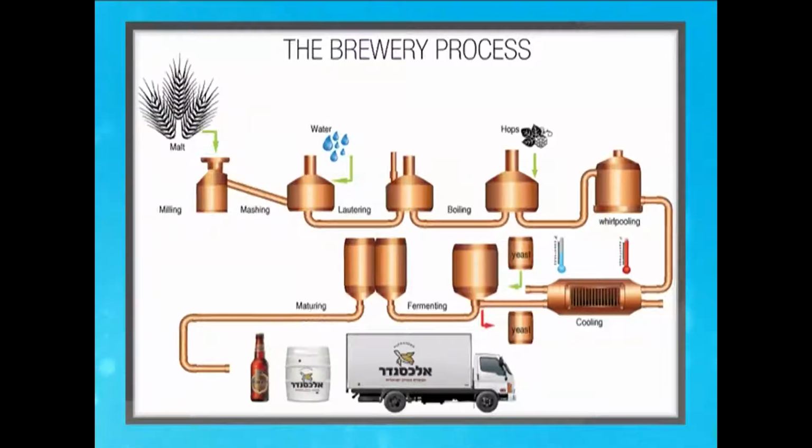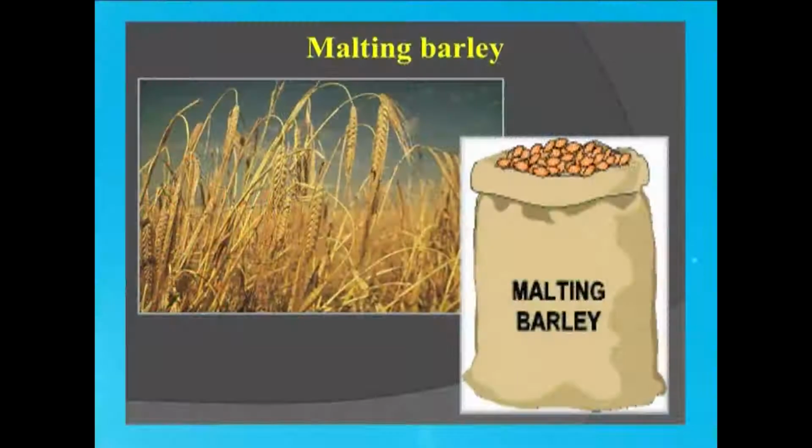Let us start with the starting material, that is barley. Barley should be of typically good variety, meaning microbiologically and bacteriologically sound, and most importantly, it should have a good germination index. The barley required for beer production should germinate at least 97% within 5 days. The barley that will be used for production of beer is generally stored in silos and then used as required.